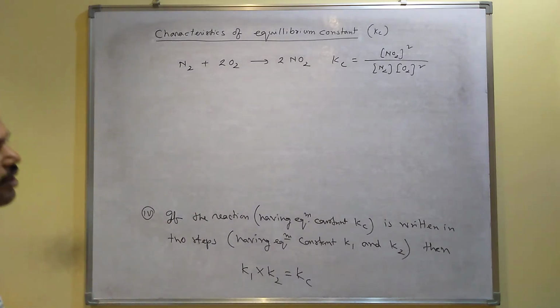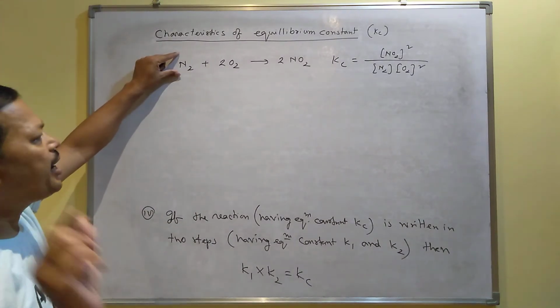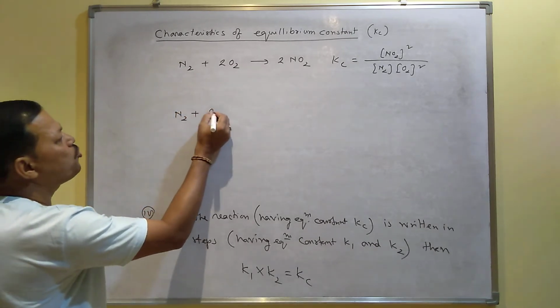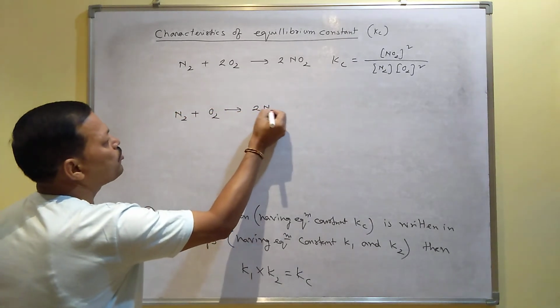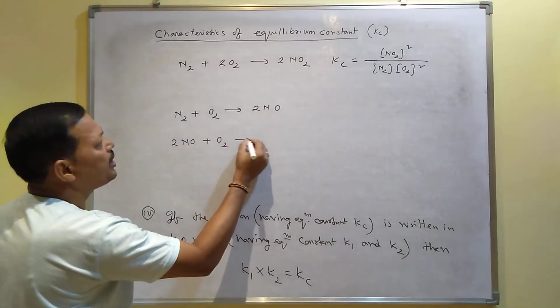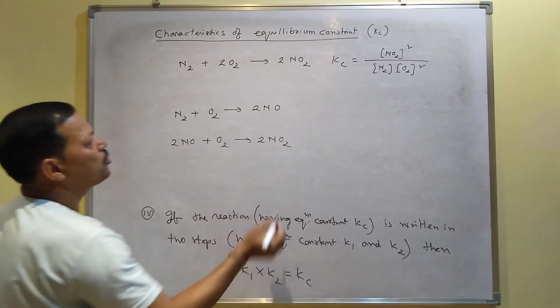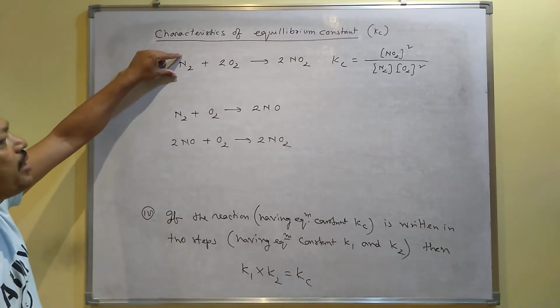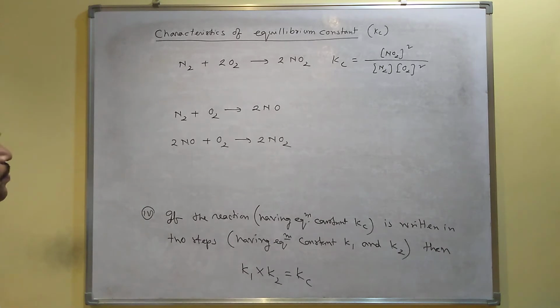This is for the reaction. This reaction you can write in two steps also. How to make two steps? If you write like this, N2 plus O2, first it will form 2NO. When 2NO again reacts with oxygen, it will form 2NO2. The same reaction, when you add these two, you will get this reaction. I mean, one step reaction you make into two steps.